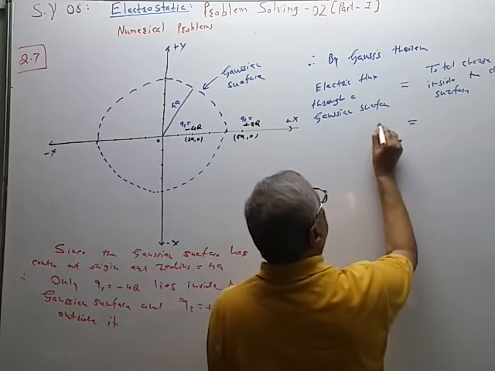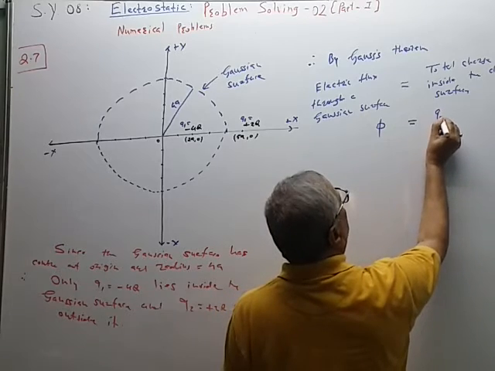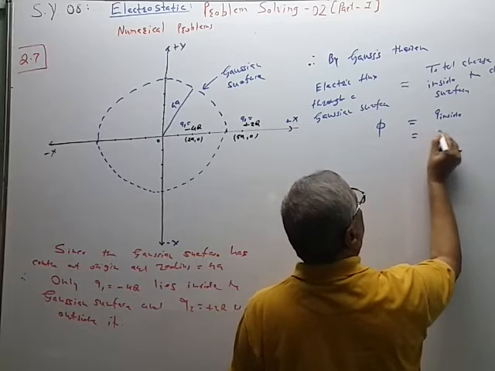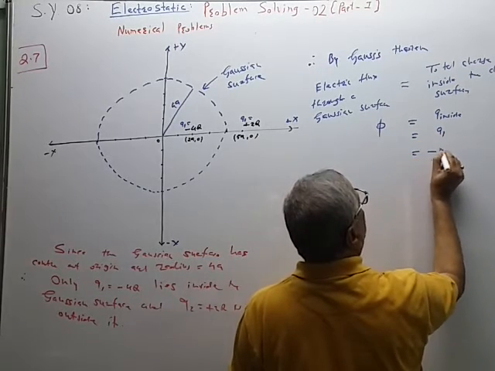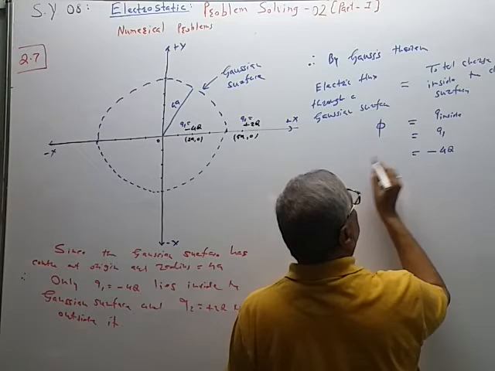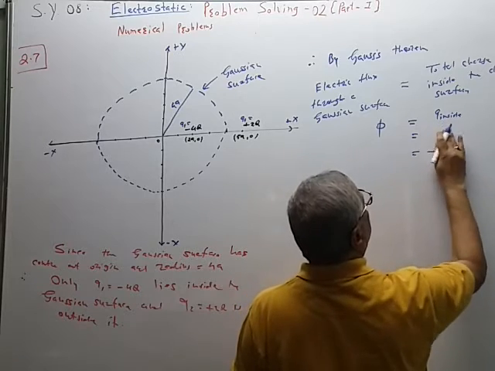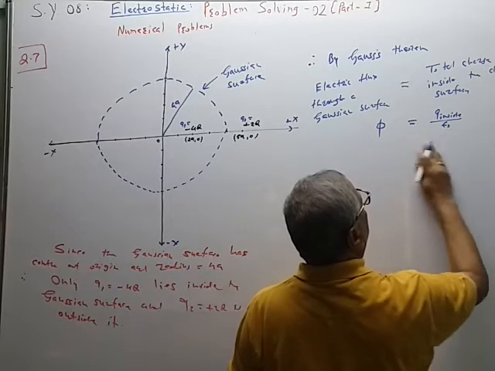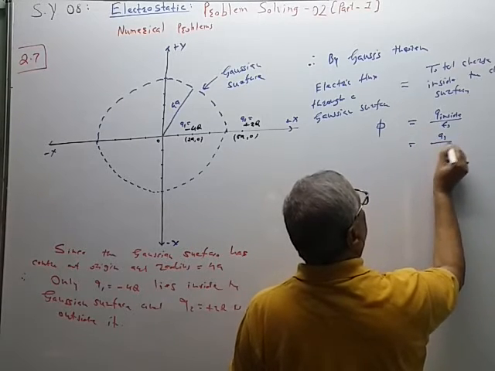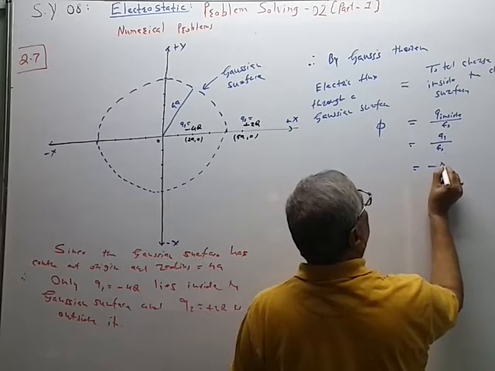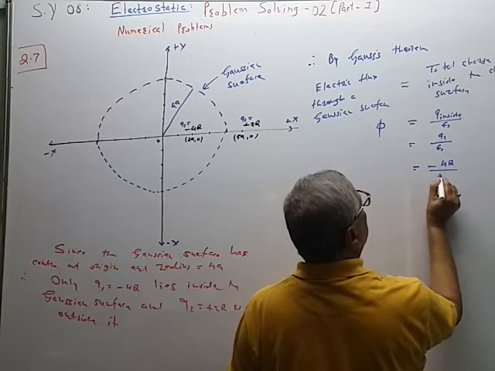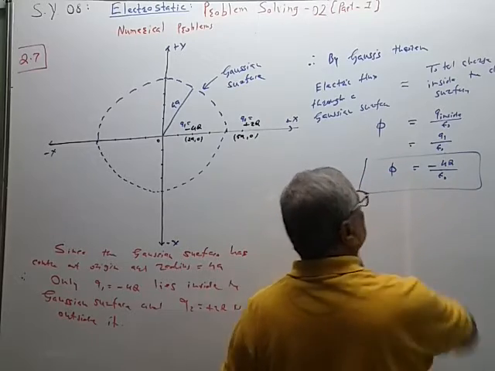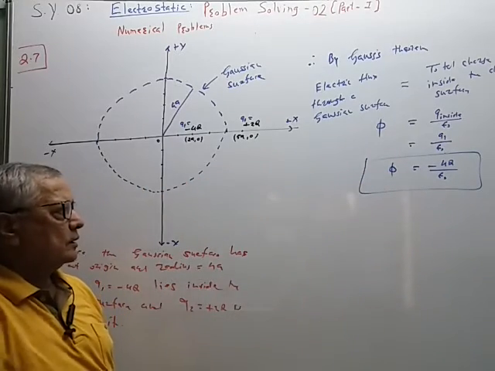Then phi is equal to Q inside upon epsilon naught, which is equal to Q1 upon epsilon naught. So this is equal to minus 4 times capital Q upon epsilon naught. This is the correct answer.